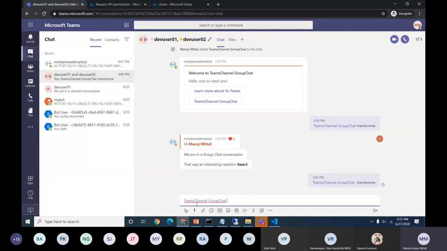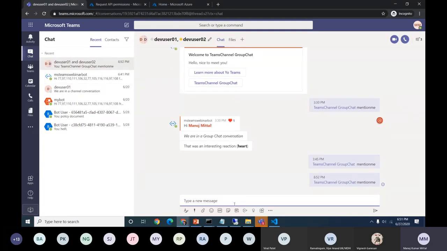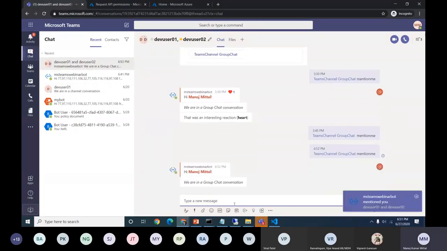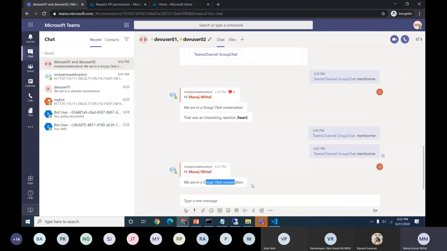Here also we need to use the @ mention. I'll just mention some random text. Yeah, so if you see the message here also: "Hi", the username who has logged in, and we are in a group chat conversation. So now we are differentiating which section we are in, how we are doing the conversation, whether we are in a group chat, in a Teams channel, or in a one-to-one personal conversation.